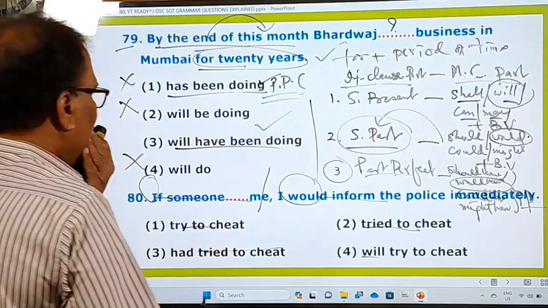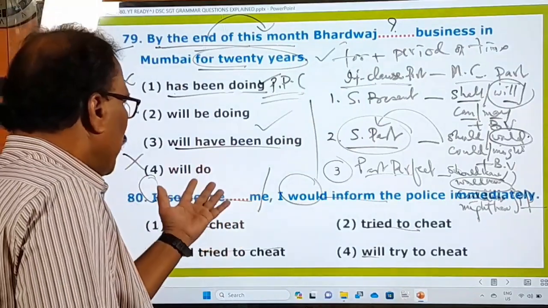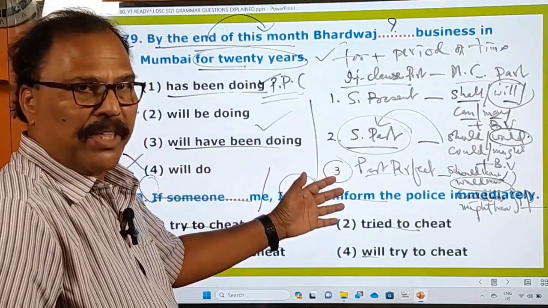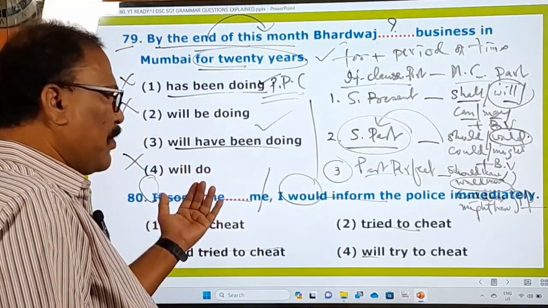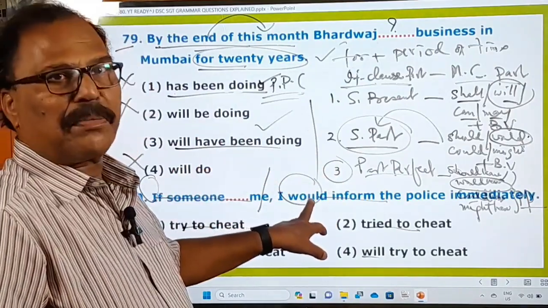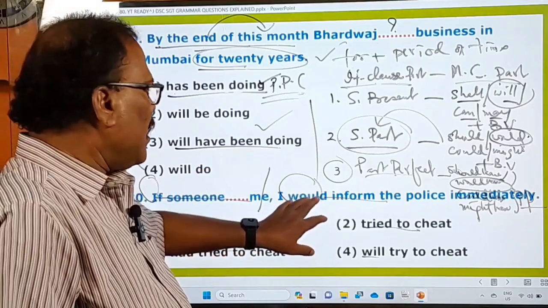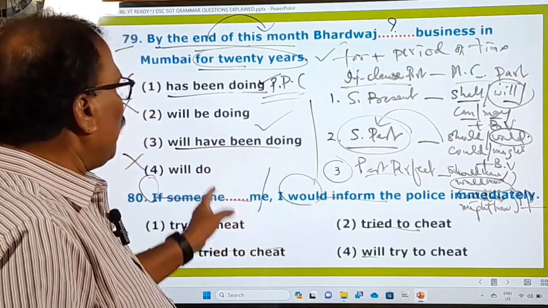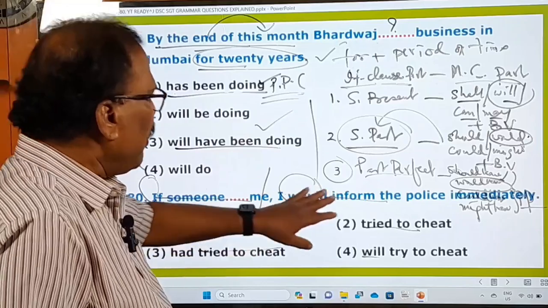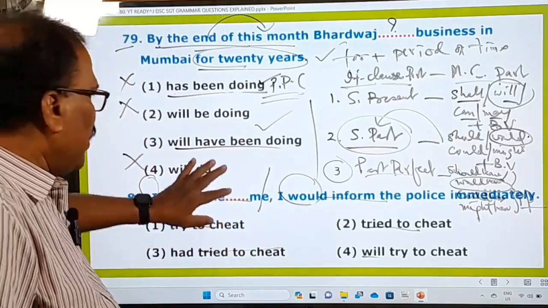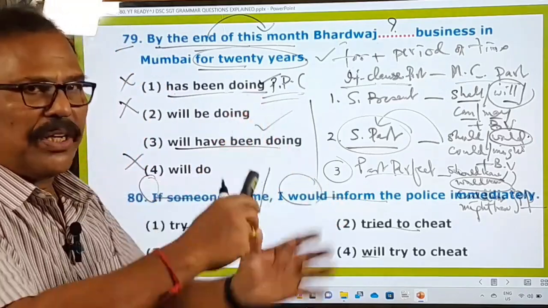In the examination, the blank will be given either in the if clause part or in the main clause part. If the blank is given in the if clause part, look at the main clause part, and on seeing it you can fill in the blank. Suppose the blank is given in the main clause part and the if clause is given; from seeing that, you can fill in this. So either way, you can do it, right?